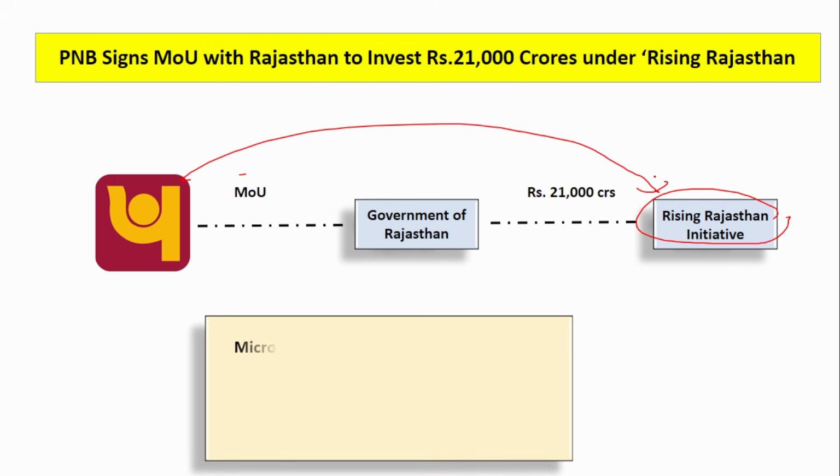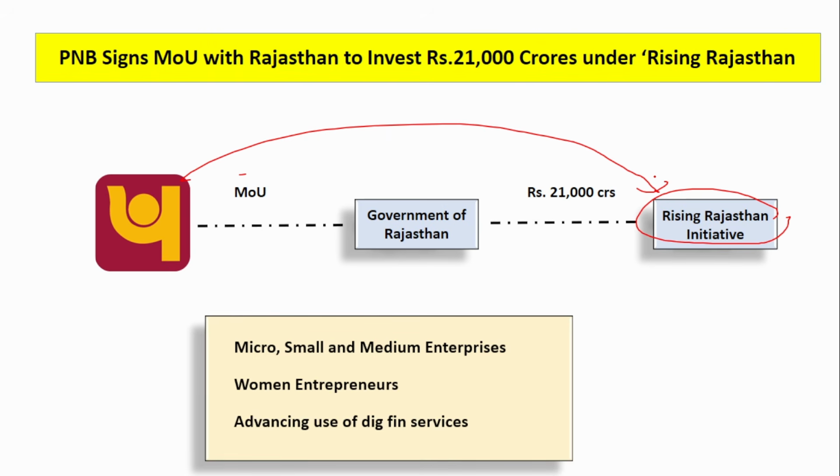This will be used to support the MSMEs, to empower the women entrepreneurs, and also to advance the use of digital financial services. Okay. So this is the purpose of the money. This is where the money will be put into use. Remember, Punjab National Bank, Government of Rajasthan, and the amount involved is 21,000 crore. And here there are three uses of this money, that is MSME, women entrepreneurs, and digital financial services.